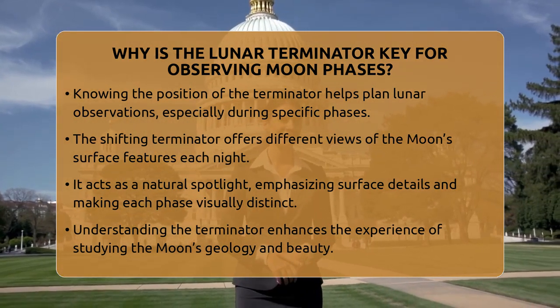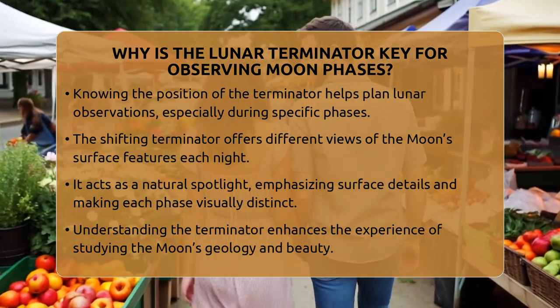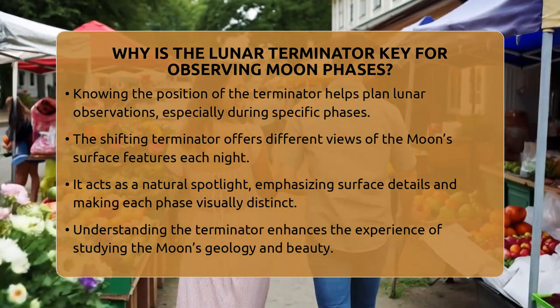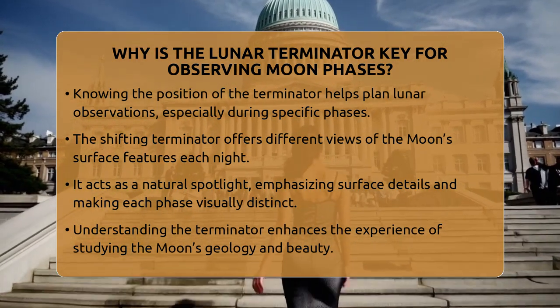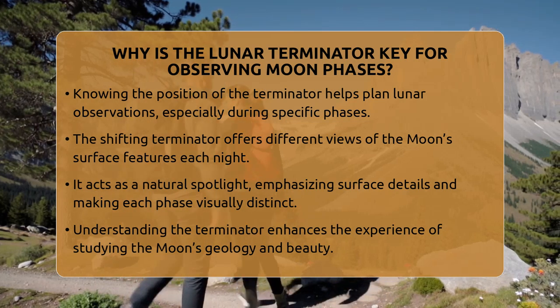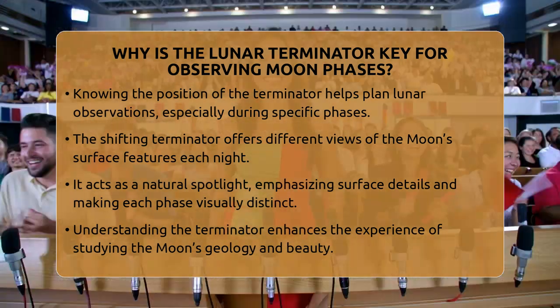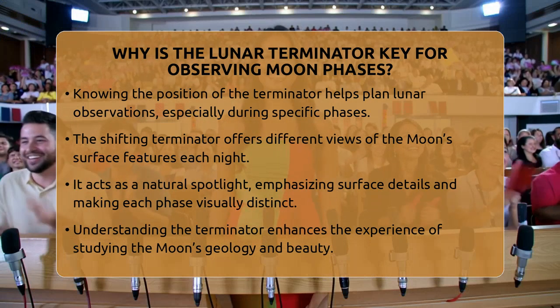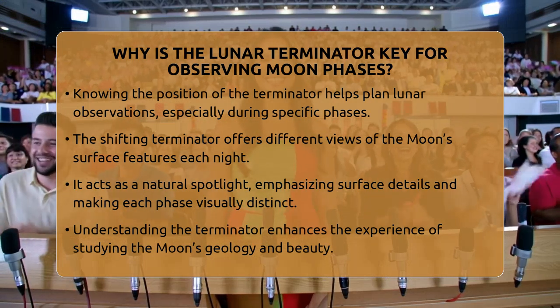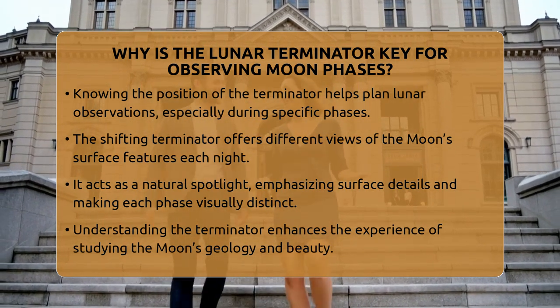In short, the lunar terminator is essential for observing moon phases because it defines the boundary between light and shadow, highlights surface features, and visually demonstrates how the moon's appearance changes over time. It's like a natural spotlight that reveals the moon's surface in a way that makes every phase special. Whether you're studying the moon's geology or simply enjoying its beauty, understanding the terminator makes your observations more meaningful and exciting.